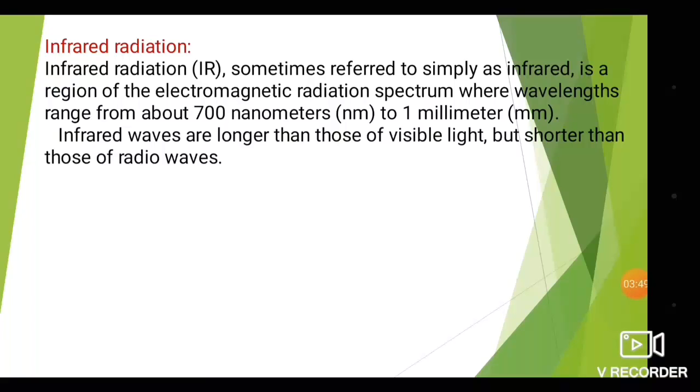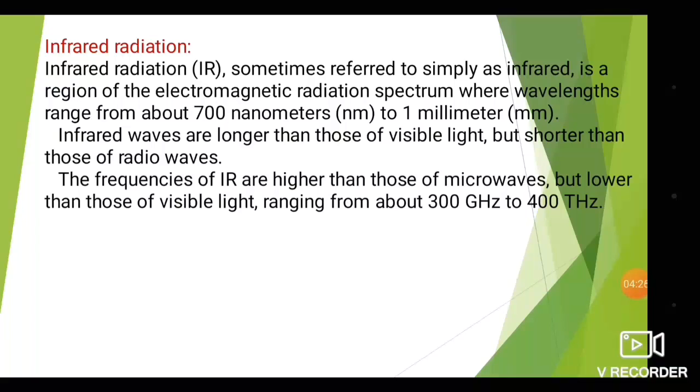It means the infrared waves are longer than those of the visible light but shorter than those of the radio waves. So radio waves have the higher wavelength and infrared radiation has the lower wavelength.